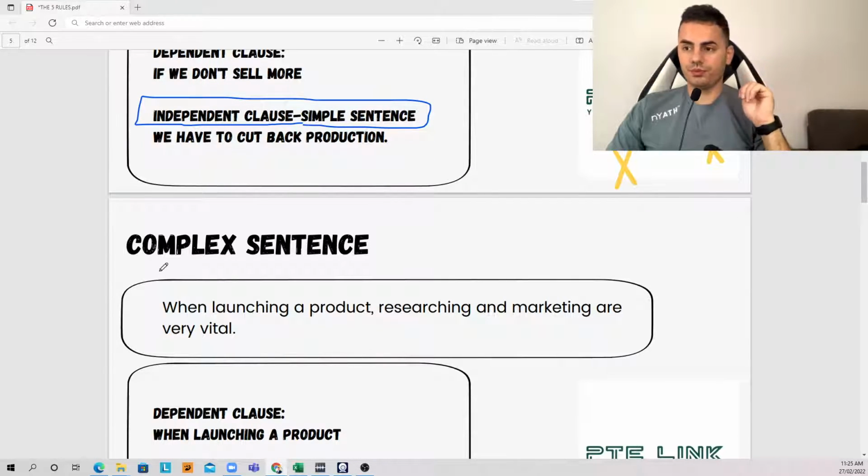When launching a product, researching and marketing are very vital.